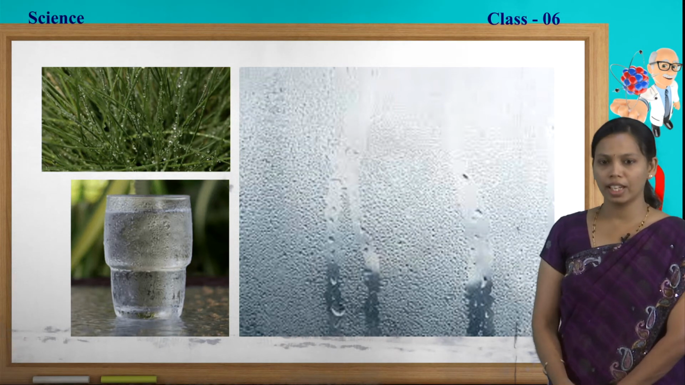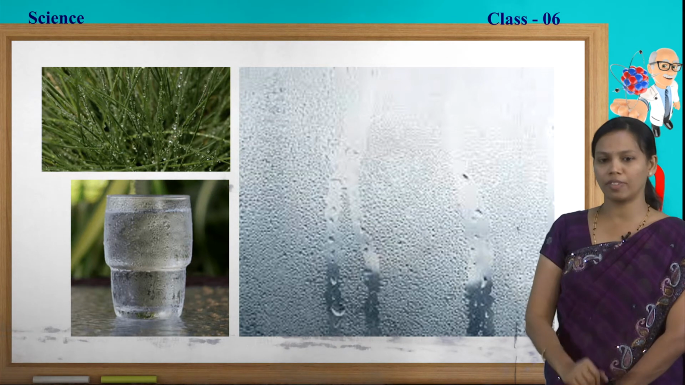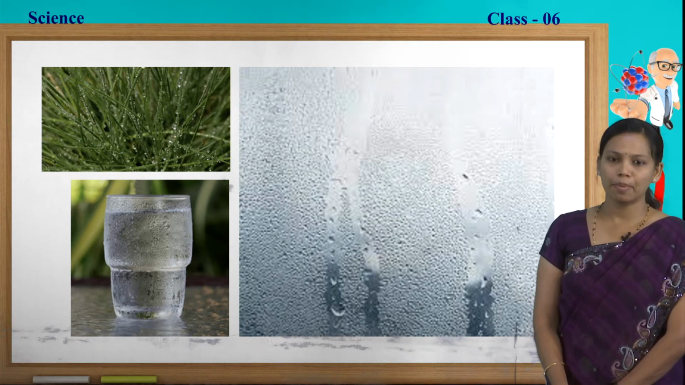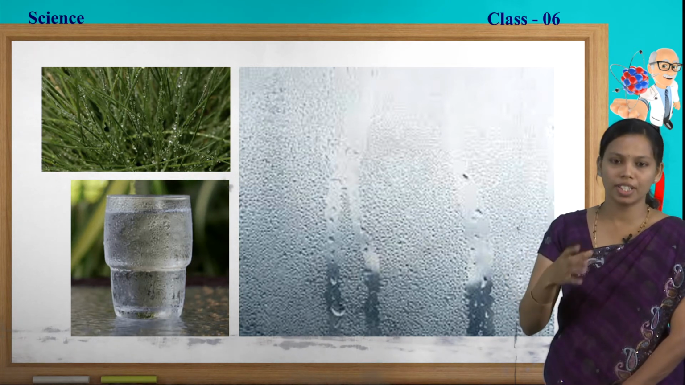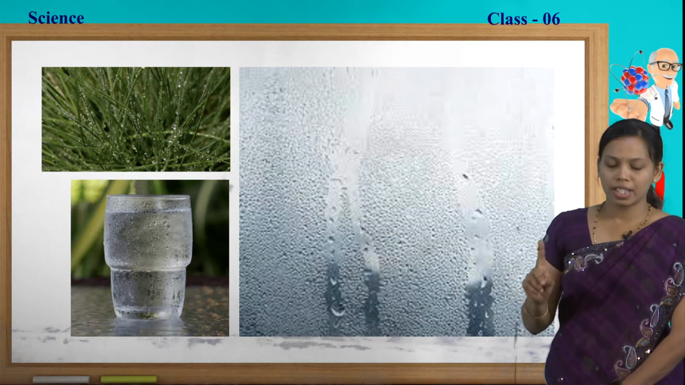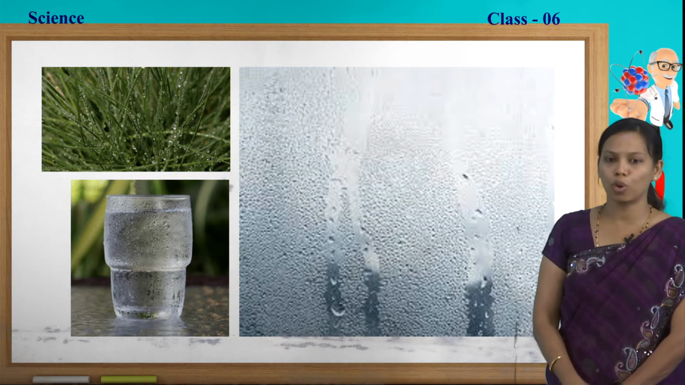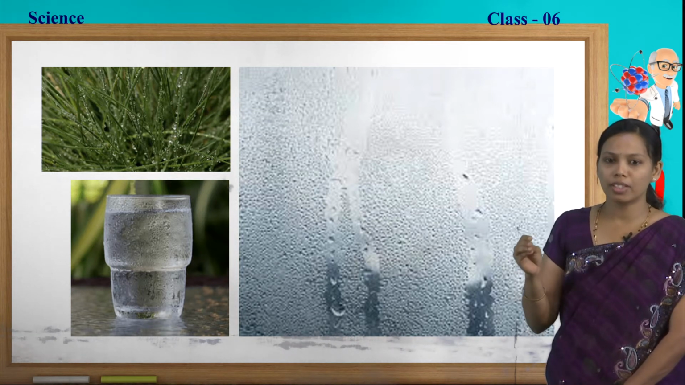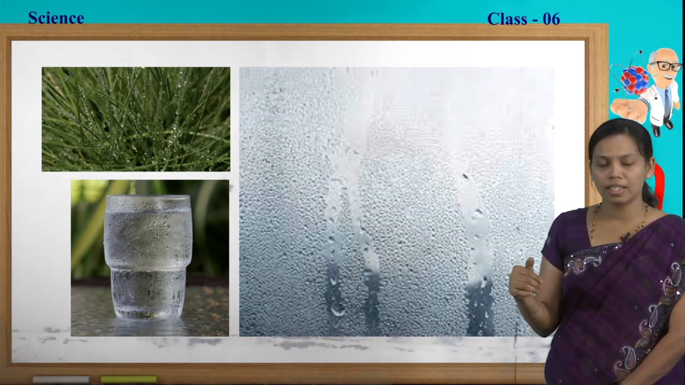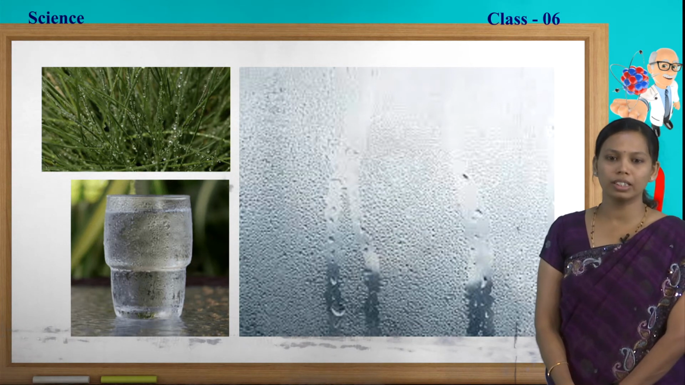In the same way, look at the second picture. There is a glass. By seeing that only, we can come to know that it is cold water. When we keep the cold water outside the refrigerator, what happens? The air around the glass is a little bit hot compared to the cold water. When it comes into contact with the coldness of the water, slowly it condenses and cools down, forming water droplets on the surface of the glass.